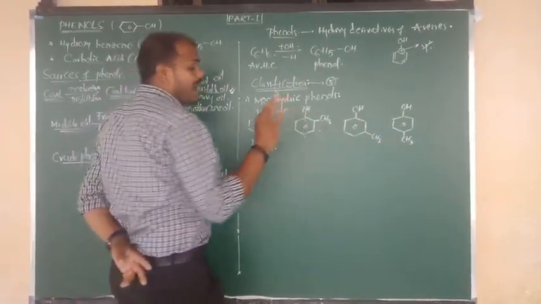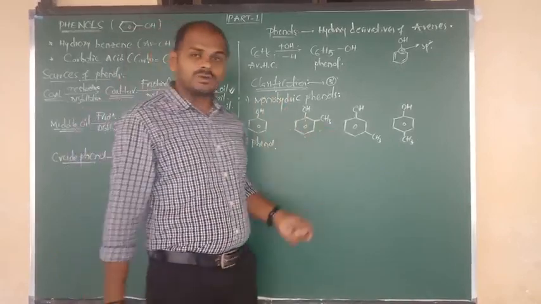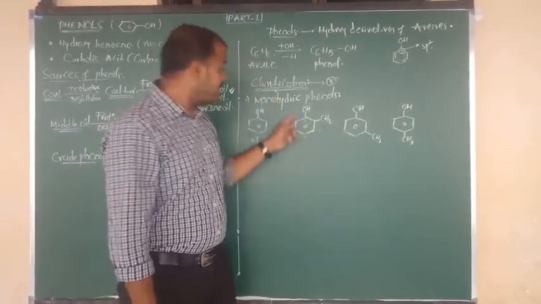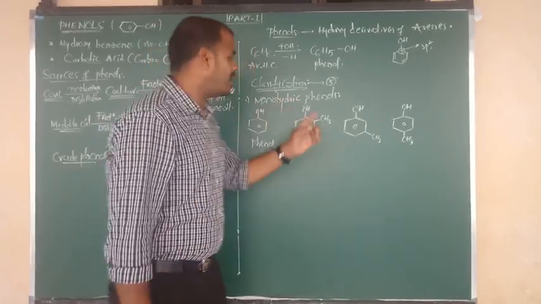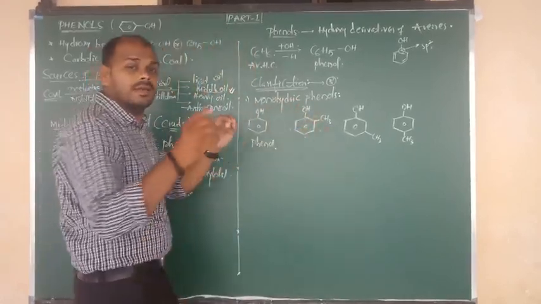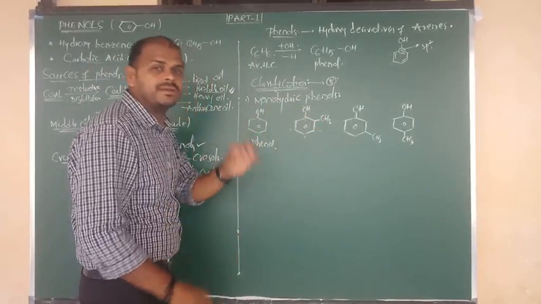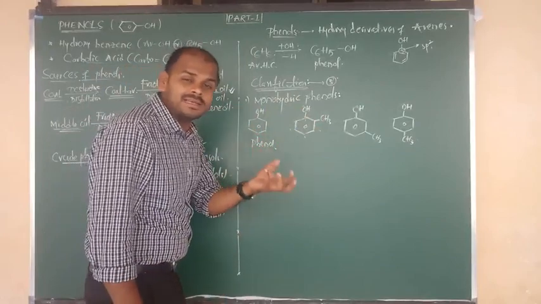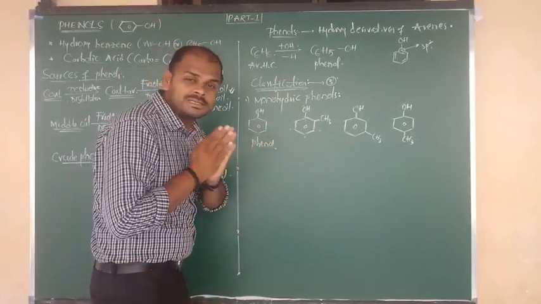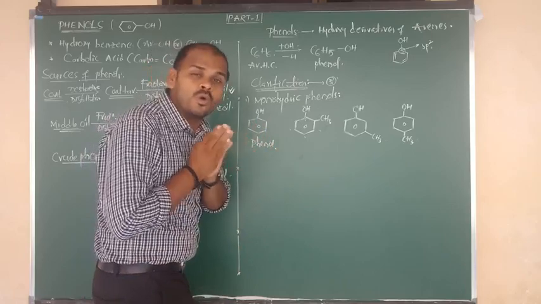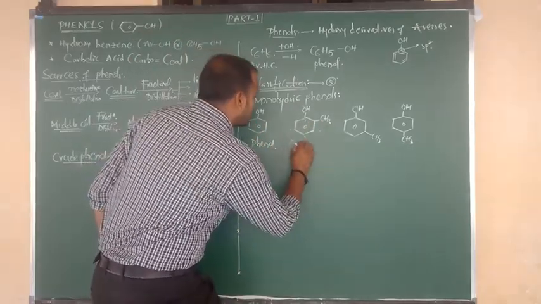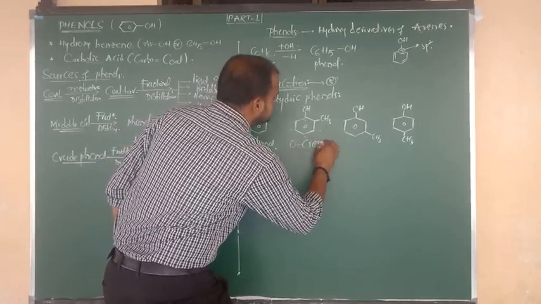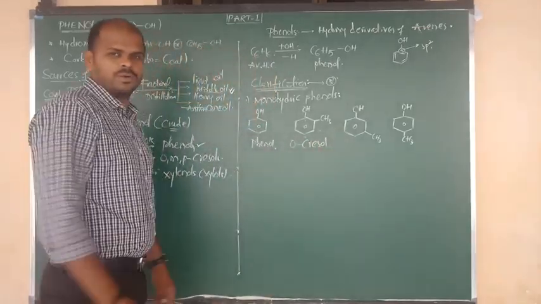And you know very well, benzene bonded to OH is phenol. If OH and CH3 are present on benzene at a time, we say it is an important compound called cresol. What do we call it? Cresol. Here they are adjacent to each other, so we say this is orthocresol.